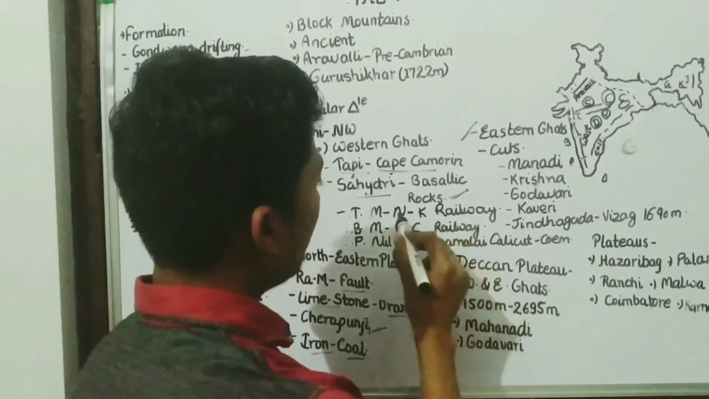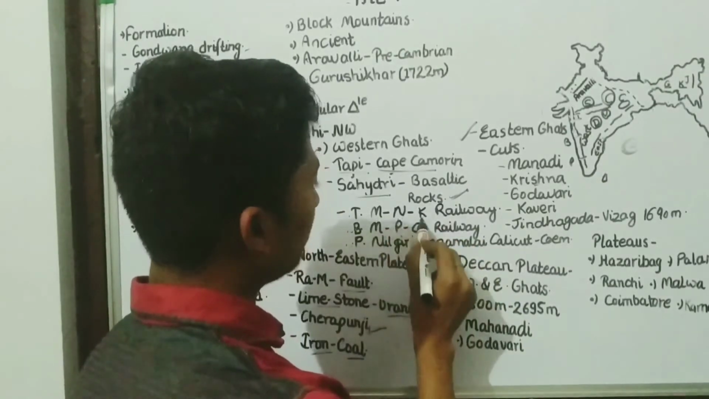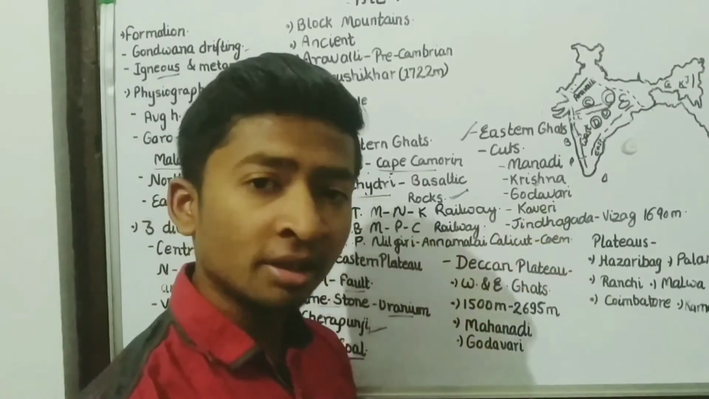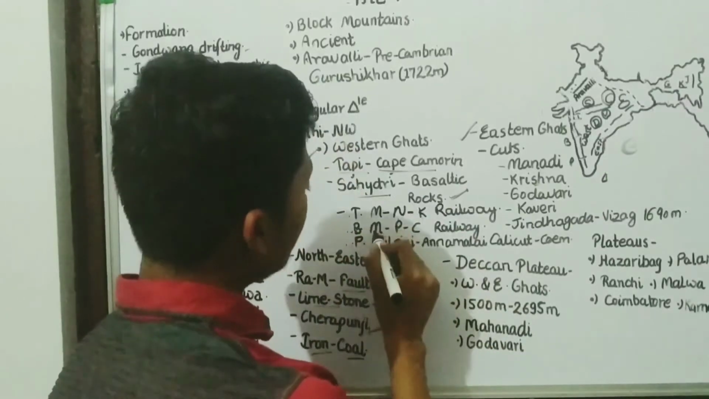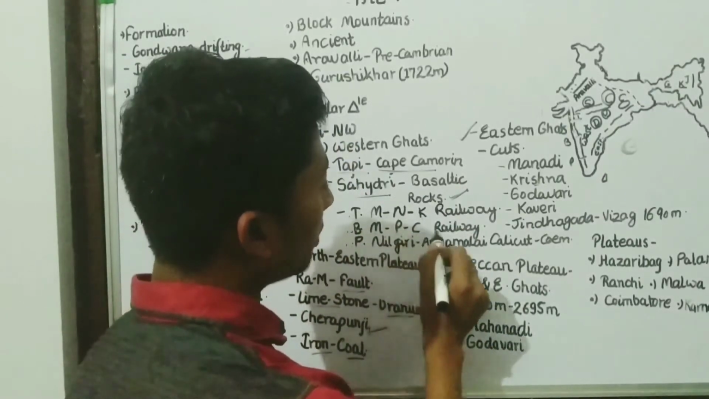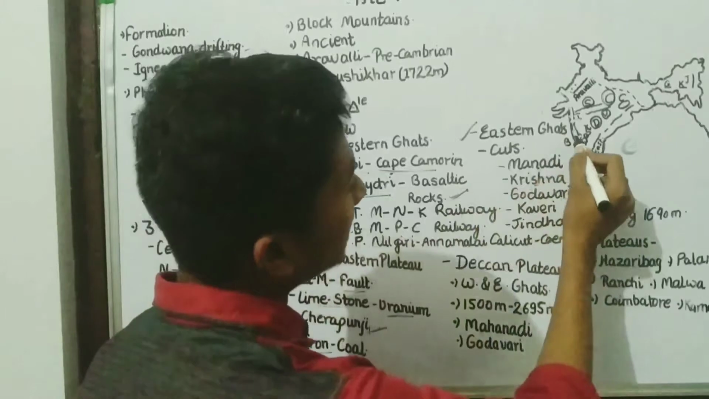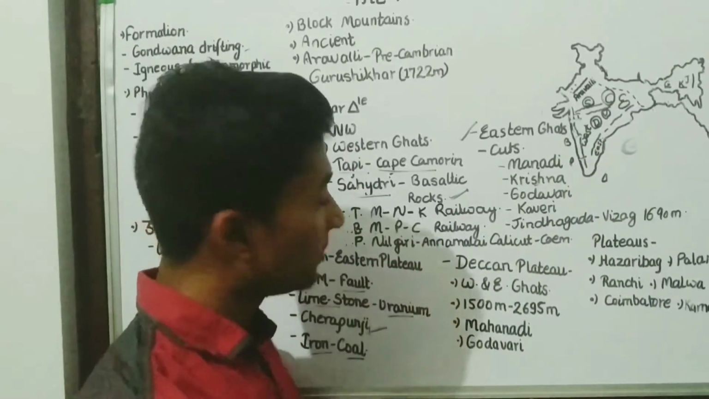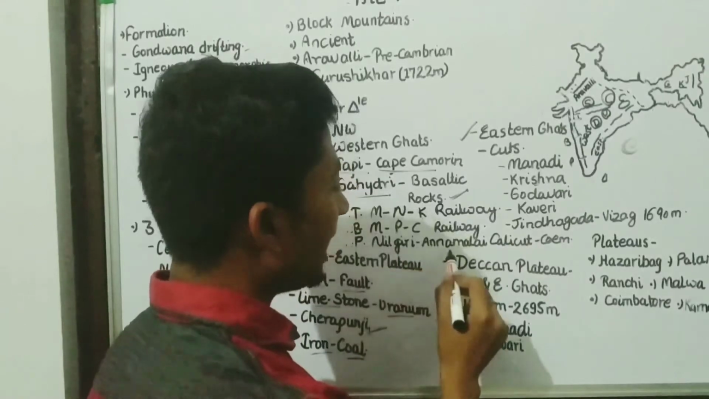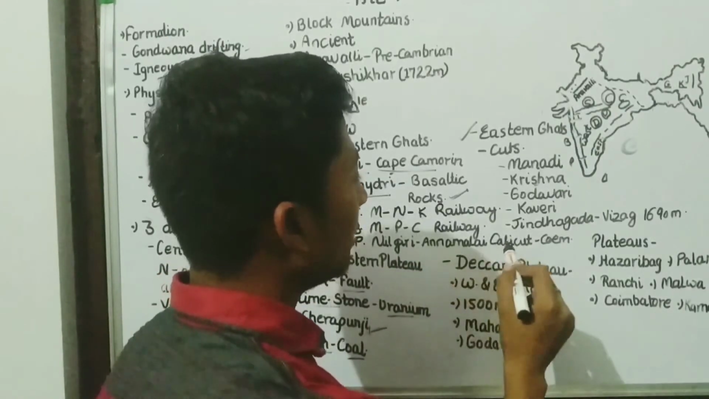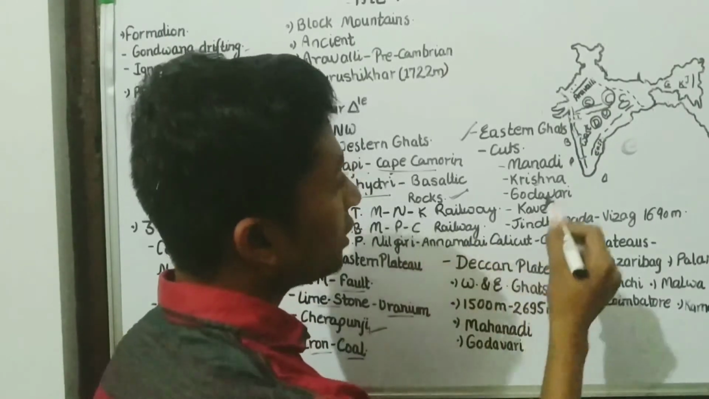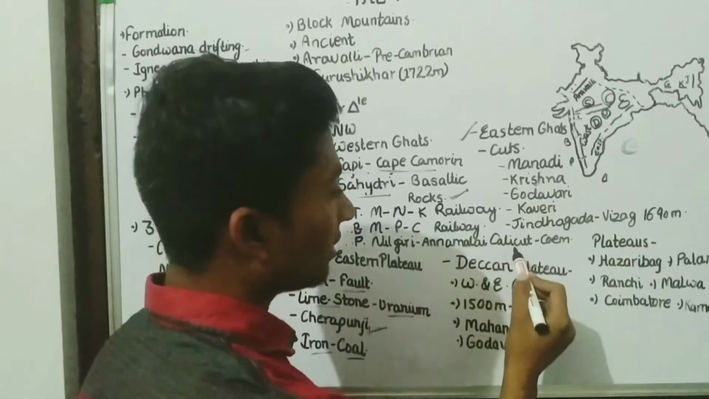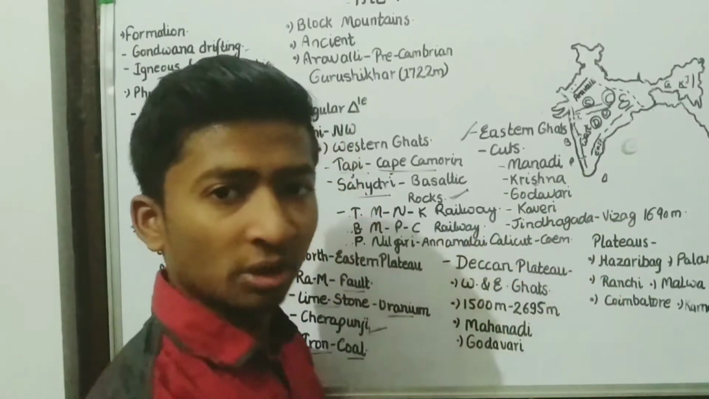The railway from Mumbai to Nagpur and Kolkata passes through the Thal Ghat. And the Mumbai, Pune and Coimbatore railway is passing through Bor Ghat. Pal Ghat is between Nilgiri and Annamalai. The railway which passes through Pal Ghat is the Calicut to Coimbatore railway.